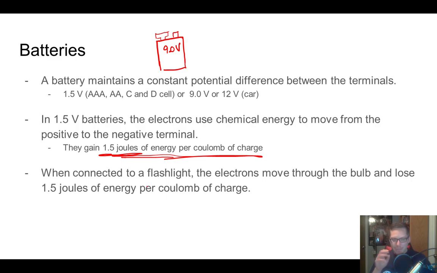Now this stuff might seem pretty easy when I'm explaining it to you, but I promise you, when you sit down and actually start doing practice problems, this can be pretty confusing, trying to decide which formula to use, because these are completely new terms. When we talked about gravitational potential energy, you've watched things fall since you were born. Probably in the delivery room, one of the nurses dropped something, and your poor little baby eyes saw that thing fall to the ground, and you started to understand how gravity works. Now, with electrons and their potential energy, you have no idea, right? We don't see electrons. We can't see them with our eyes. And so this is all kind of mumbo jumbo magic.